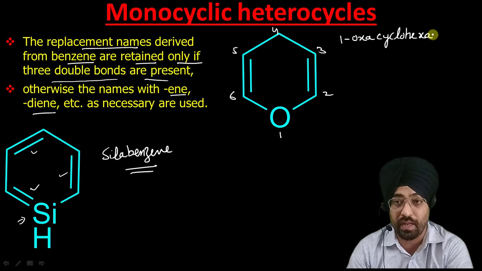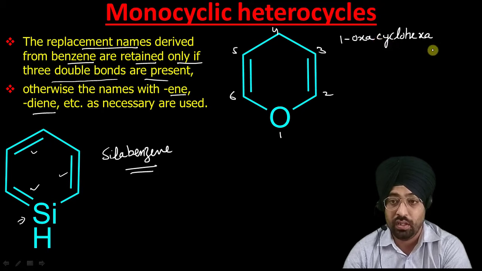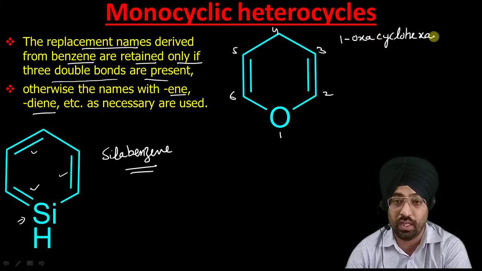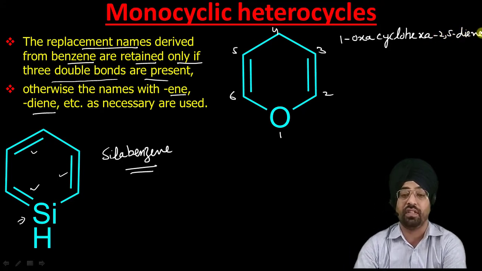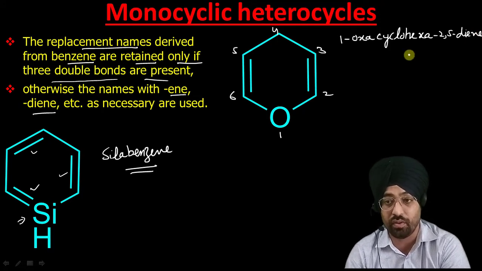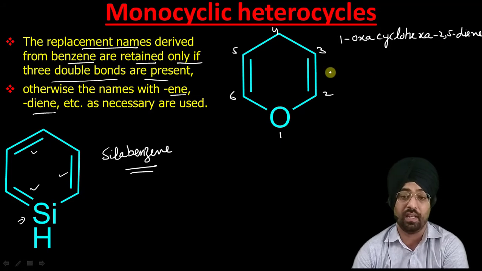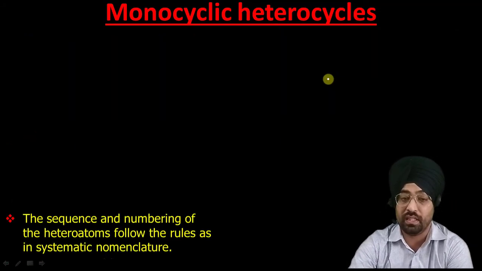Now we will not use benzene because it does not contain three double bonds. 1-oxacyclohexa, and now 2,5-cyclohexadiene. So that is the name of this compound, 1-oxacyclohexa, because it contains 6 atoms, 2,5-diene. That is the name for this compound according to replacement nomenclature.